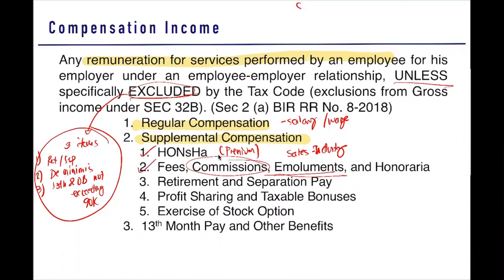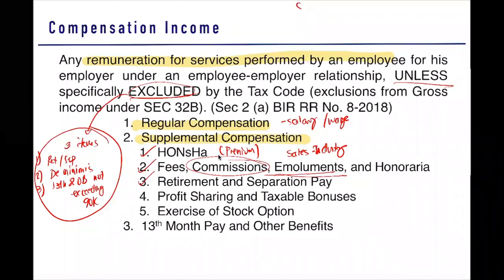So what is this retirement or separation pay? Retirement, of course, is given in case you retire out of the business or the corporation. So for example, you have already reached a particular age and you felt that you are already fulfilled with your professional goals and you want to separate with the business already, you can retire. When we say retire, you stop from working already. So retirement. How about a separation pay?